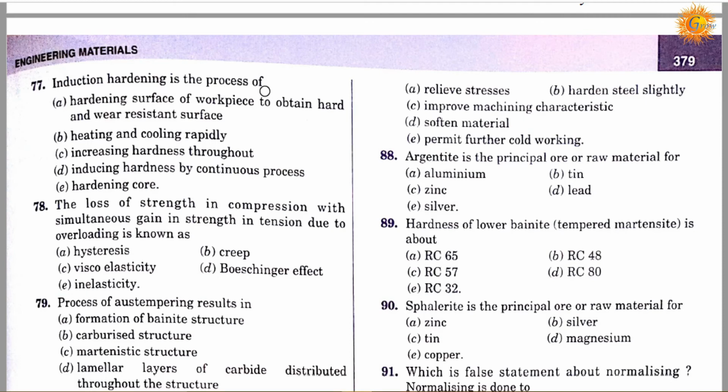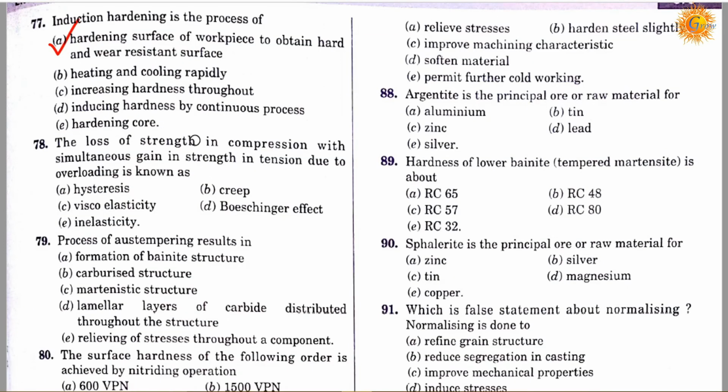Question number 77. Induction hardening is the process of: option A, hardening the surface of the workpiece to obtain a hard and wear resistant surface; option B, heating and cooling rapidly; option C, increasing hardness throughout; option D, inducing hardness by a continuous process; and option E, hardening the core. Correct answer is A. Induction hardening is the process of hardening the surface of the workpiece to obtain a hard and wear resistant surface.